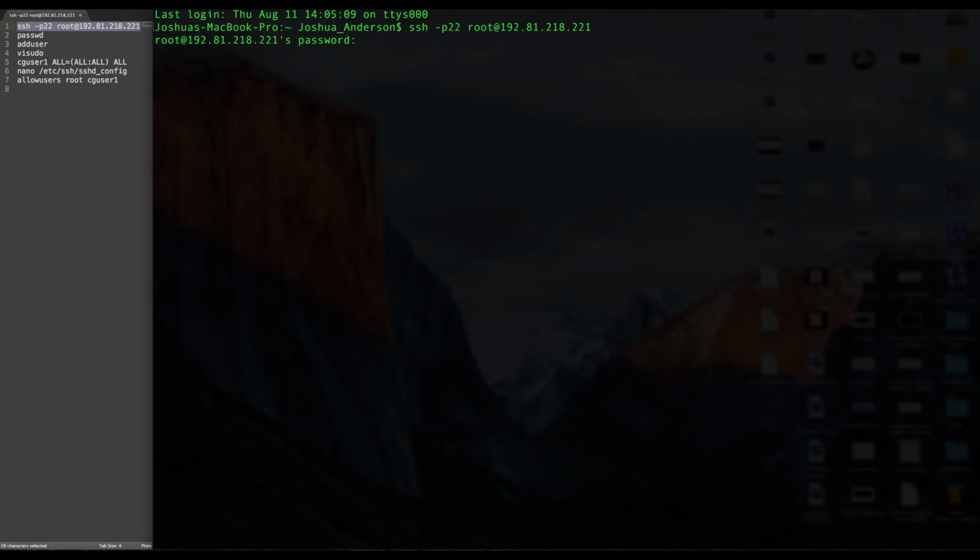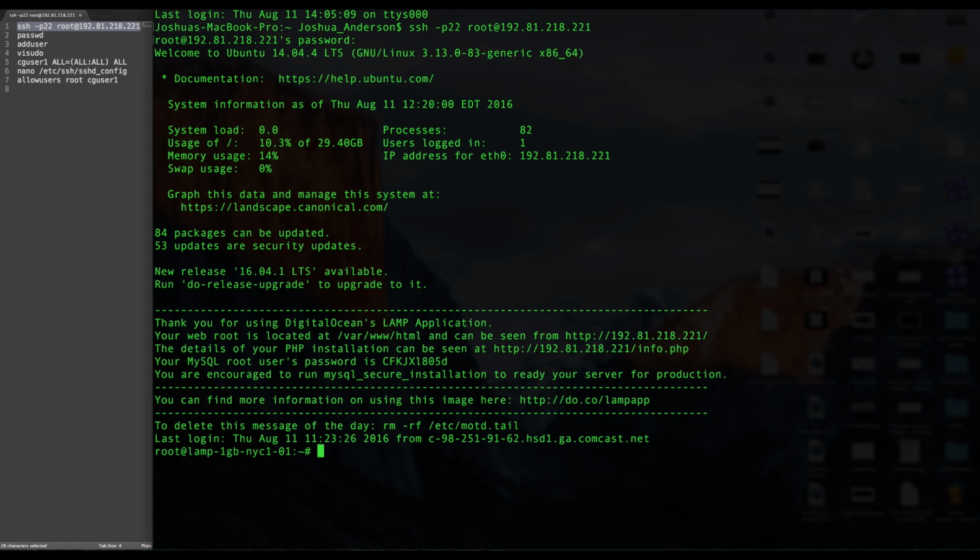Now it's asking us for our password, so let's go ahead and enter that in. If you don't have a password set, it'll just let you in here. The password I already know because I've SSH'd into here before, so I'm going to enter that now. If you've forgotten your password, you are more than welcome to go and log into your DigitalOcean hosting account and reset it from there. Once you've entered in your password, this is what you're going to see here. And now we can go ahead and continue with the rest of what we're going to do.